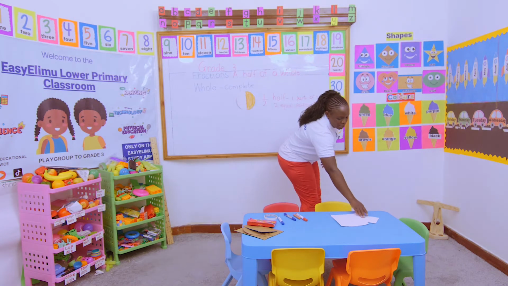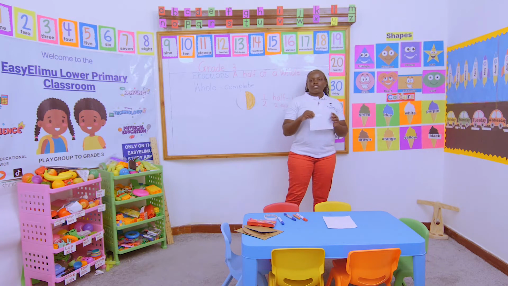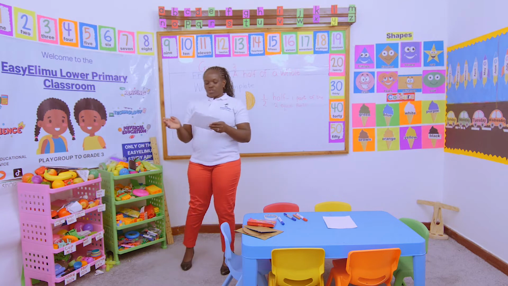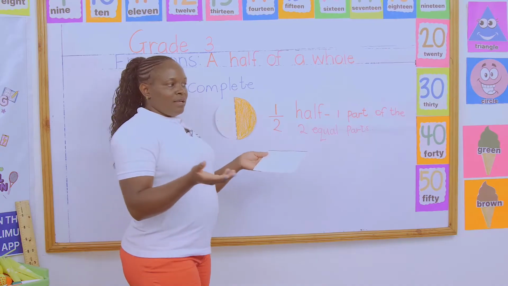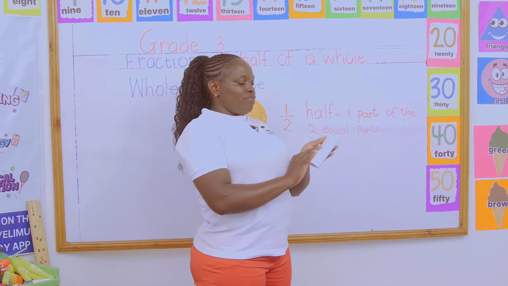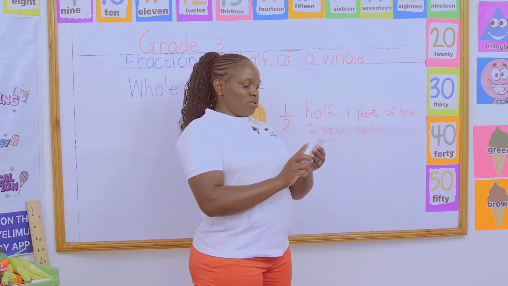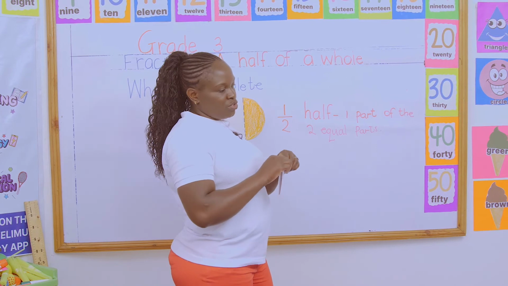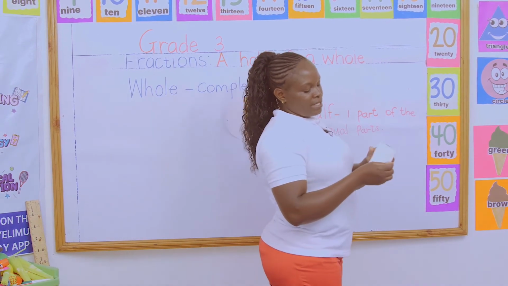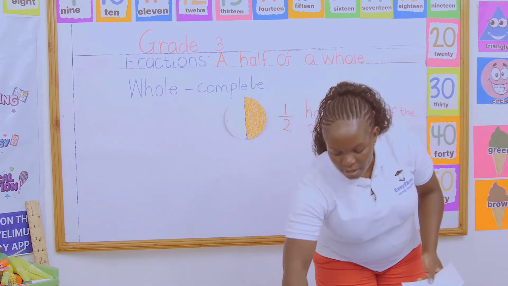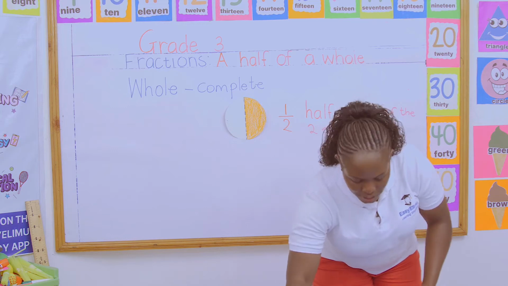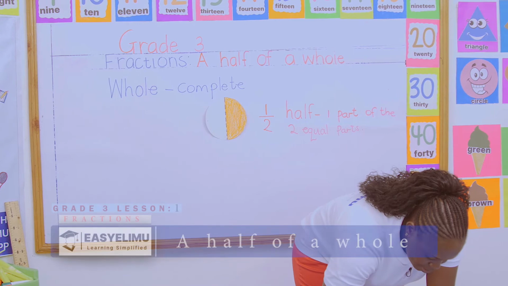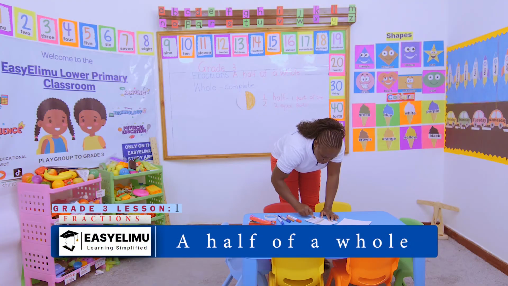Assuming it was a chocolate bar. Mommy said, can you share that chocolate with your brother? Then I decided to fold my chocolate to share the chocolate with my brother, and I decided to cut it into 2 equal parts. I'm shading the part that I'm going to give to my brother.